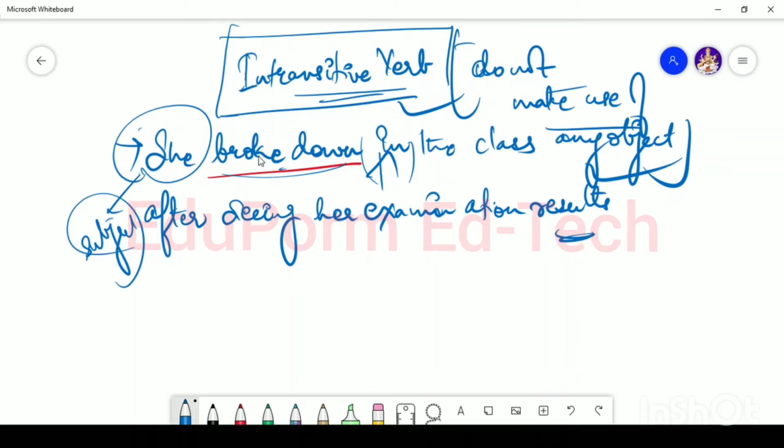Alright, in the example given here, you see that she broke down in the class after seeing her examination results. So this is a phrasal verb and there is no such use of an object. In this case it is very much easier to adjust the sentences. There is no such condition applied as there is no use of an object, so you do not have to worry whether your sentence is arranged in the right form.